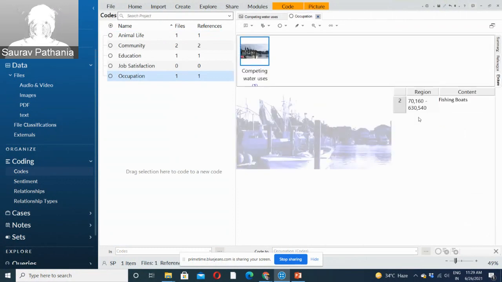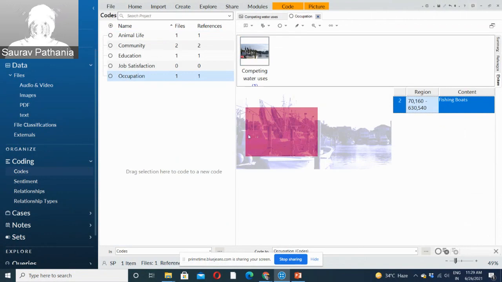So if we click on this fishing boats, it shows the reference, or the image section which you have coded with it, right? This way you are managing your data, saving your data, and basically creating relationships. If you want to see where I took this occupation from, the relation will always be there. This is something which we do manually.